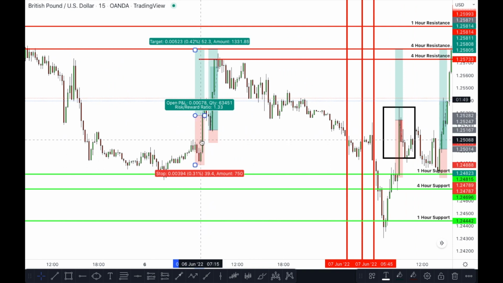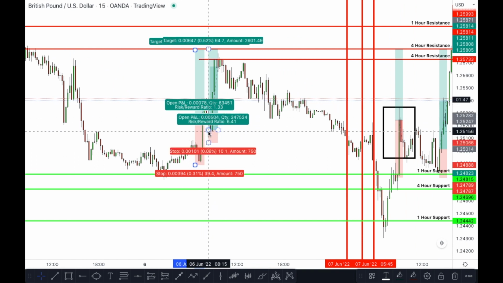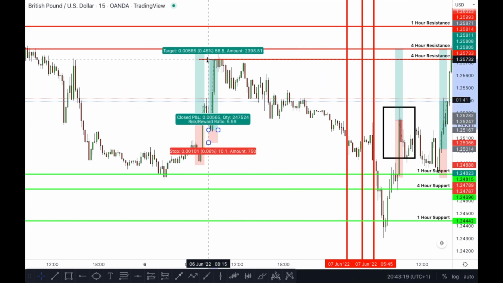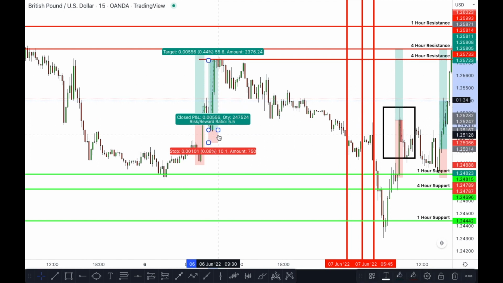What actually happened after is when the market did break out, it gave us another entry right over here and a continuation up to this side, which was a better trade. If we go down to here, this trade was like a 5.5 risk to reward, and we could have had a tighter stop loss here, because once price action gives a retest, we're hoping for it to respect market structure.